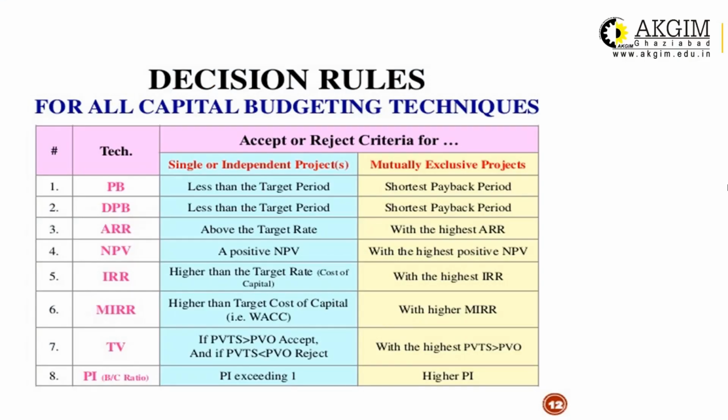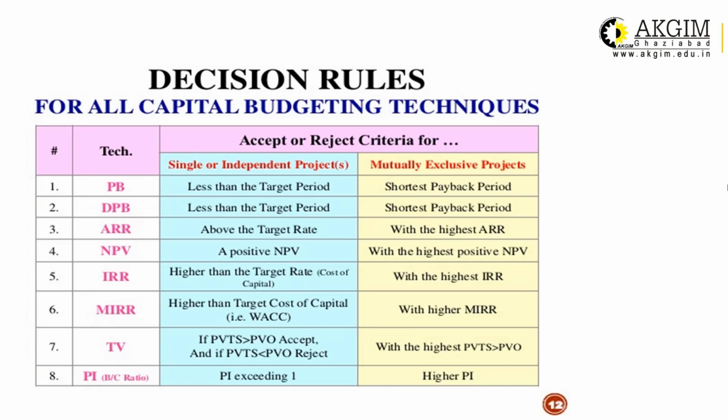Again, the decision rule, I have already told you how to decide. In case of NPV, a positive NPV will be accepted, and in case of mutually exclusive projects, the highest positive NPV will be ranked 1. Similarly for ARR, if ARR is more than the predetermined rate, then it will be accepted. The highest ARR will get rank 1, right? Similarly for PB, payback period, the lesser the payback period, the better the project, okay? And for mutually exclusive projects, the shortest payback period will be ranked 1.